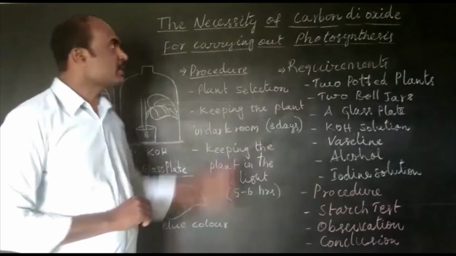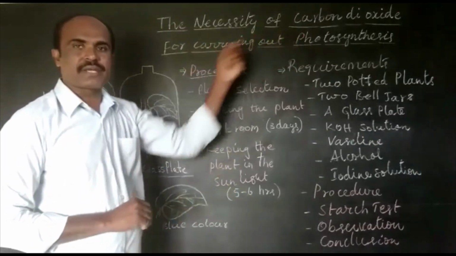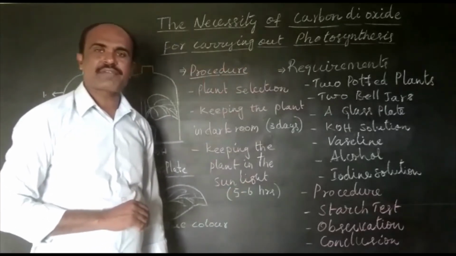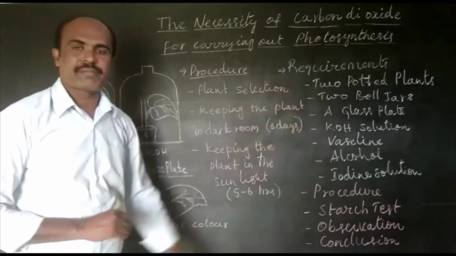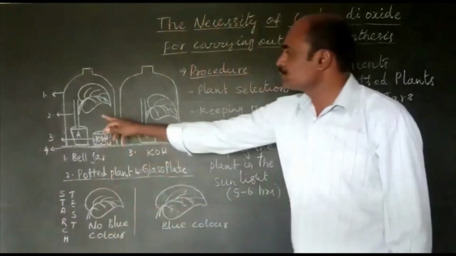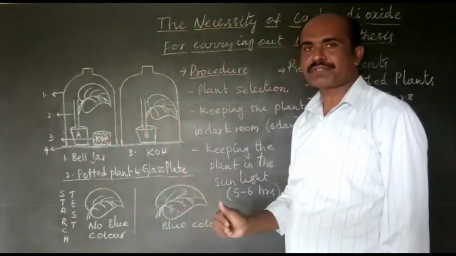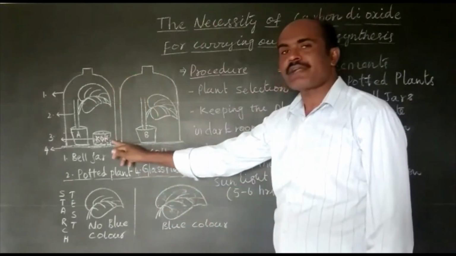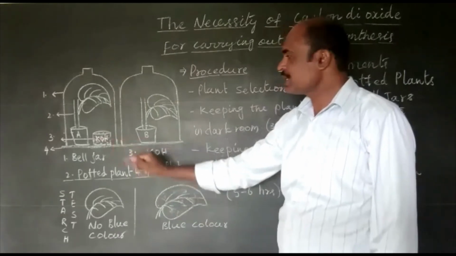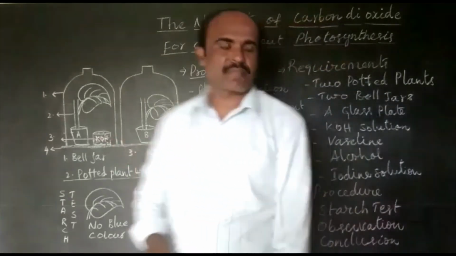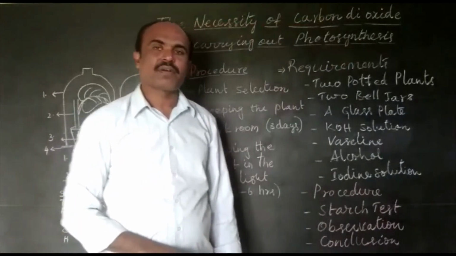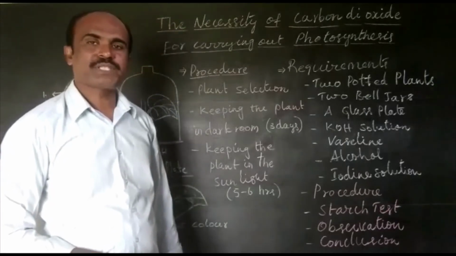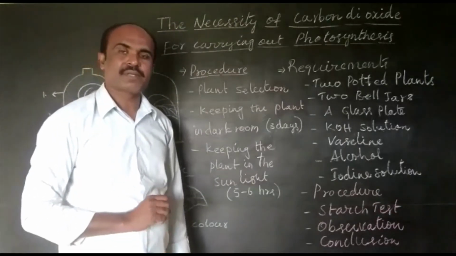Let us discuss the necessity of carbon dioxide for carrying out photosynthesis. To perform this activity, we need the following requirements: 2 potted plants with broad leaves, 2 bell jars, a small container with KOH solution, a glass plate, Vaseline, alcohol, and iodine solution. Now let us follow the procedure to perform this activity.